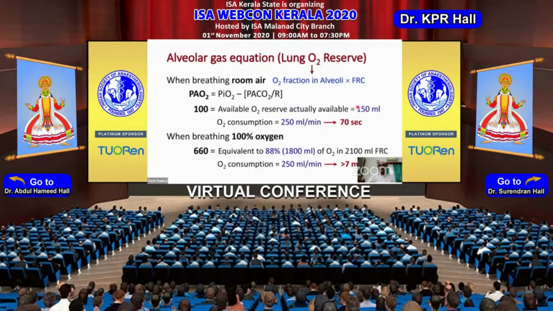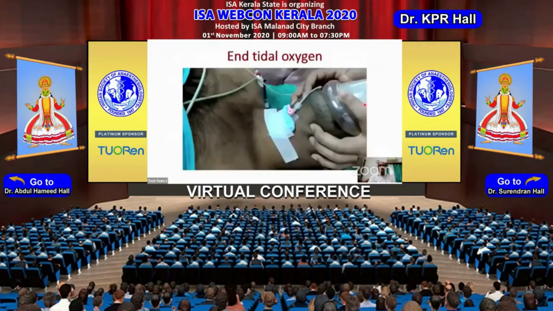The other thing it should be remembered is that the available oxygen reserve actually is not 273 ml, it is less than that, it is only about 150 ml. Because there is dead space gas which is available, so it gets diluted into that, and therefore the actual oxygen reserve is about 150 ml. And if the person is breathing room air and then becomes apneic, the safe apnea period would be about 40 seconds.